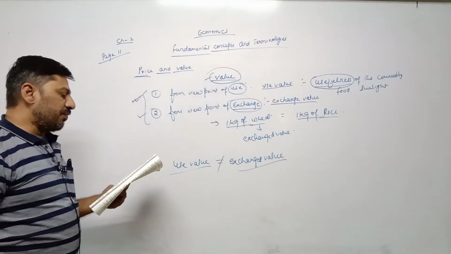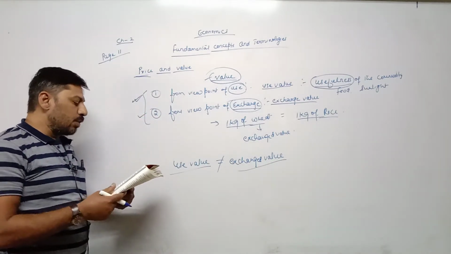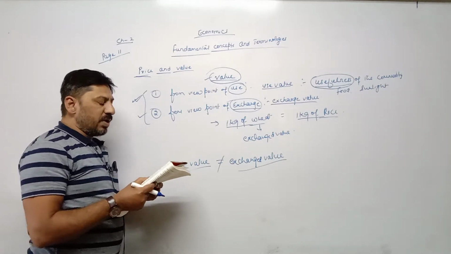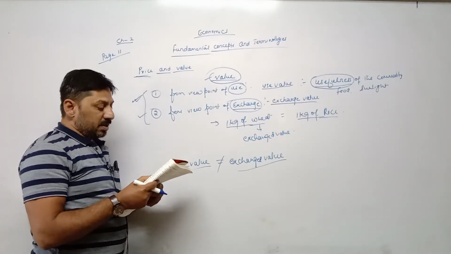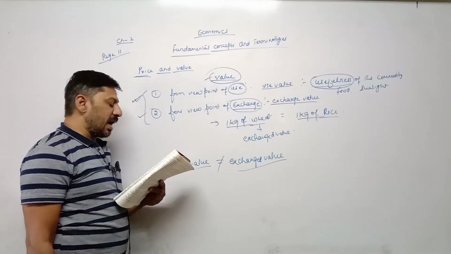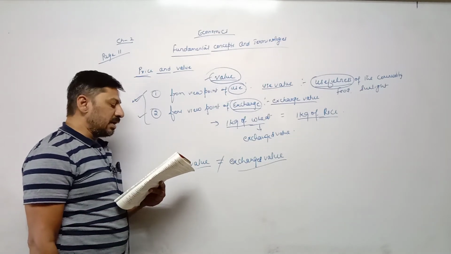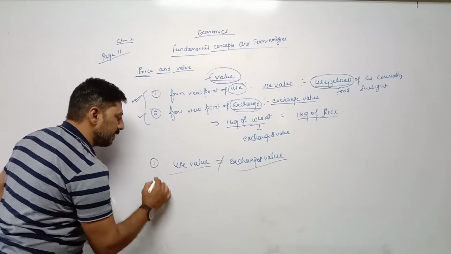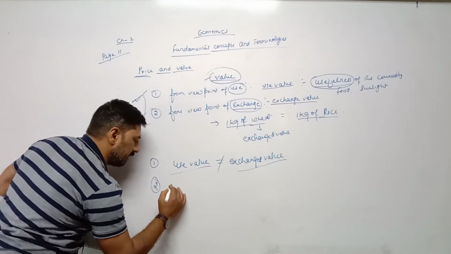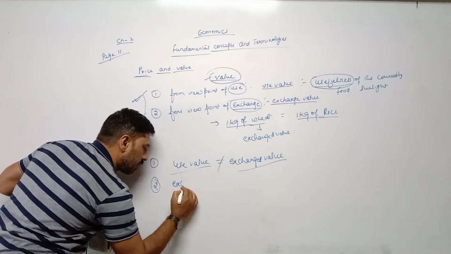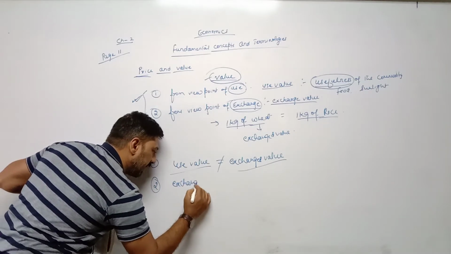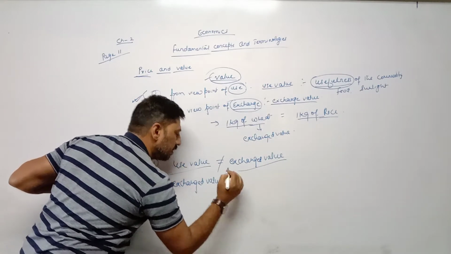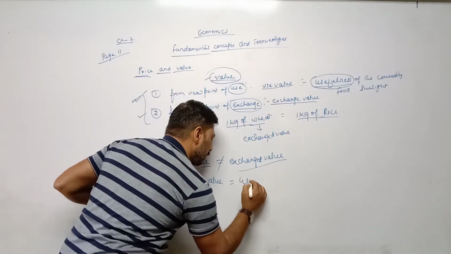First line: if a commodity has high use value, then it is not necessarily said to have a high exchange value. But if a commodity has high exchange value, then it surely has some use value. This is the first equation. Second equation: if a commodity has exchange value, it means it has use value also.